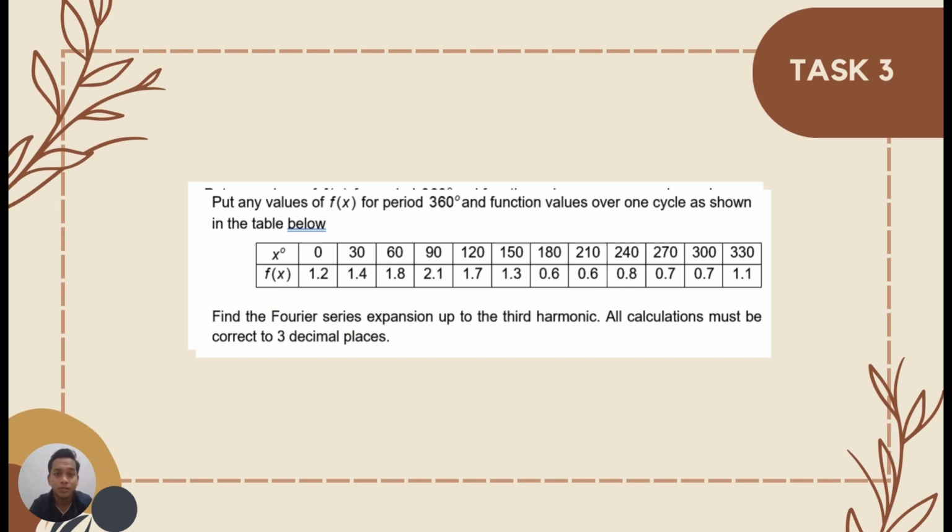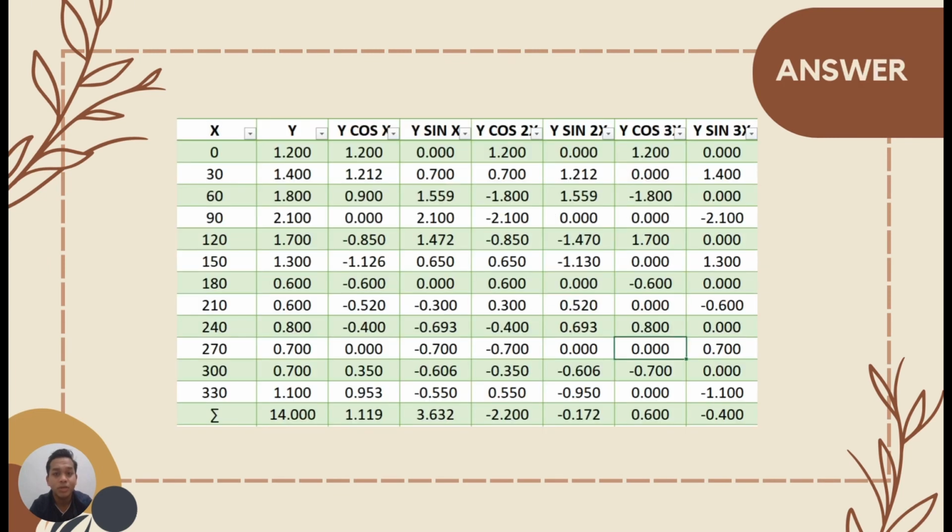Today I would like to present for task 3. This is the value that I get for f(x) from 0 until 330 degrees. And then we need to find the Fourier series expansion up to the third harmonic. So let's take a look at the answer first.